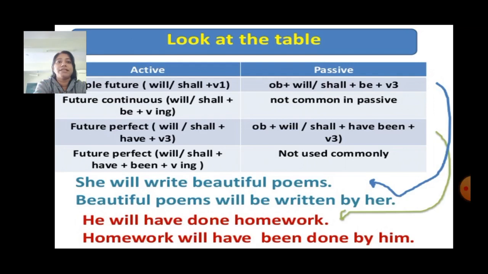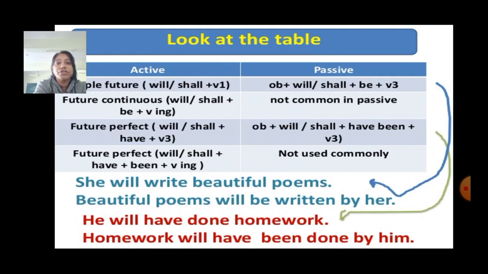Now, let's see future tense. When it is in simple future tense, that is will or shall plus the first form of the verb, we will change it into will or shall plus be plus the past participle form of the verb.